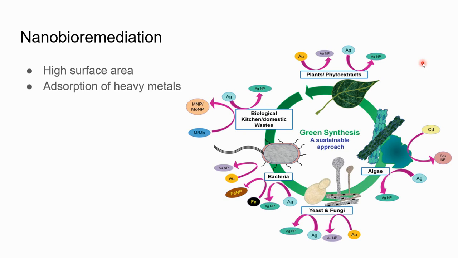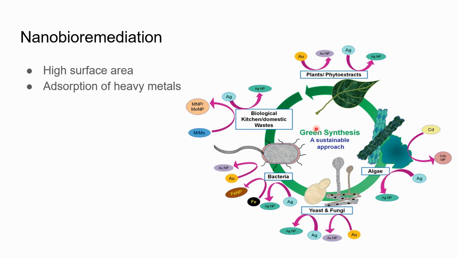So nanoparticles synthesized from living organisms or living systems like plants, bacteria, fungi, yeast can be effectively utilized for the removal of pollutants. The use of nanoparticles prepared from biological systems for removal of pollutants is called nanobioremediation.